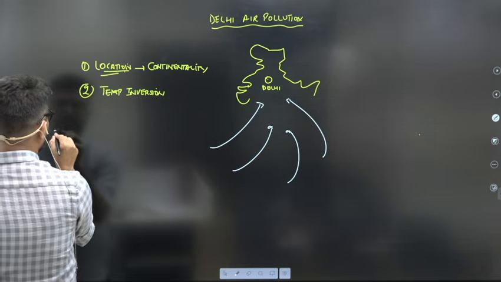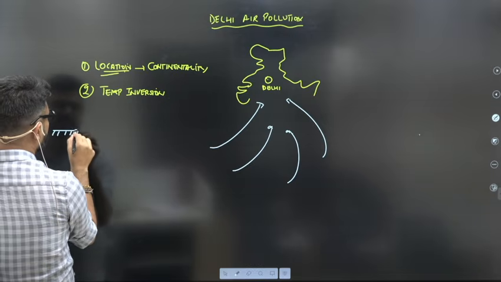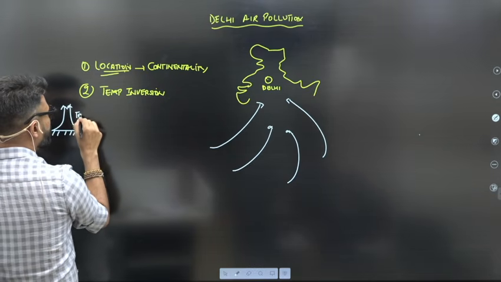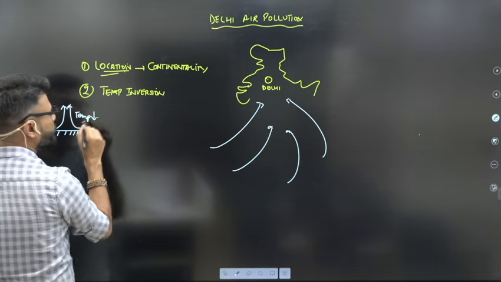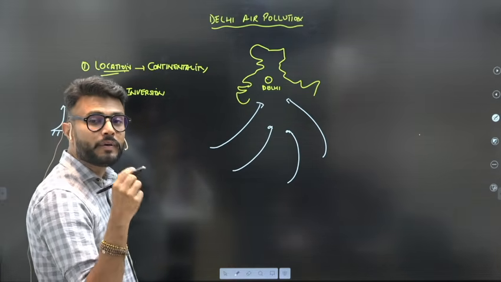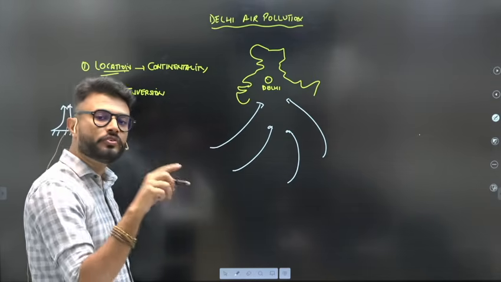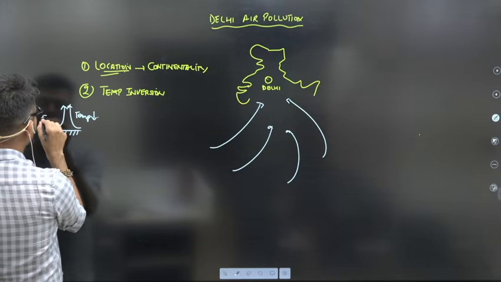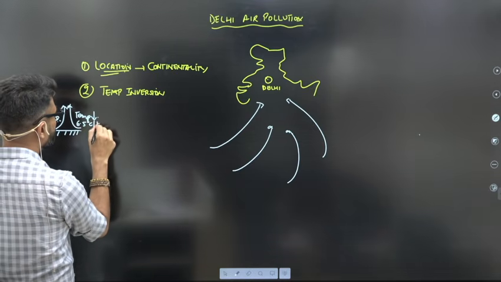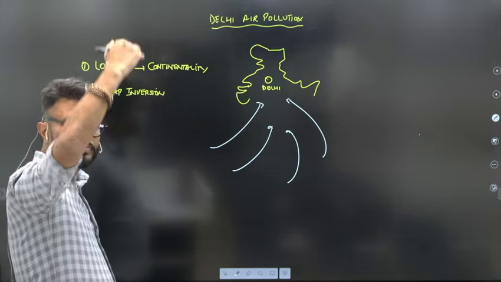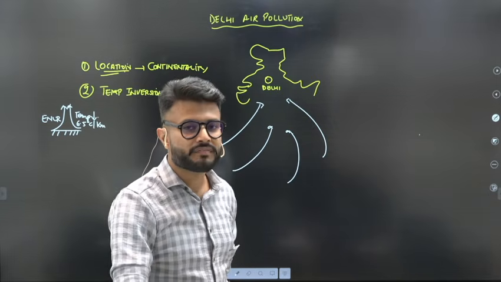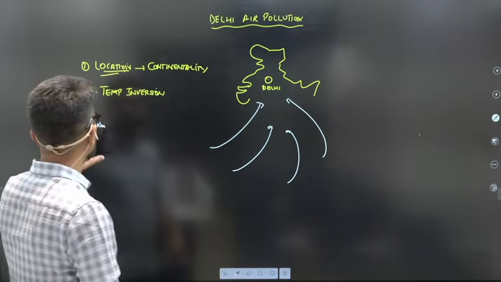If this is the Earth's surface and you move up, the temperature goes down with the normal lapse rate, NLR, also known as the environmental lapse rate, which is 6.5 degrees Celsius per kilometer. You move 1 kilometer up and the temperature goes down by 6.5 degrees Celsius.